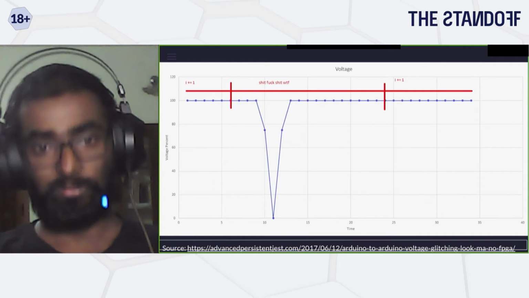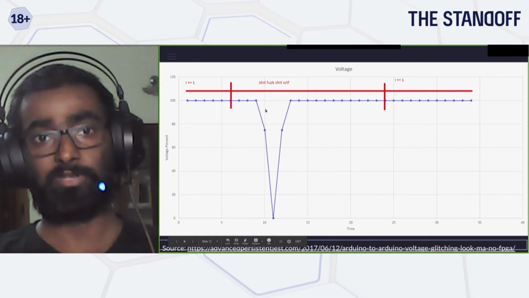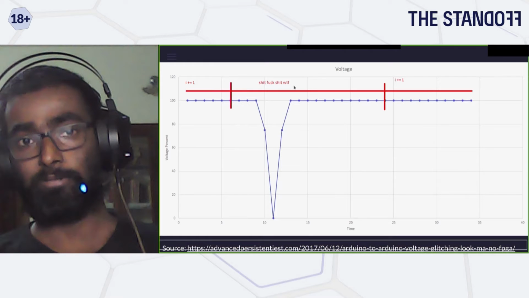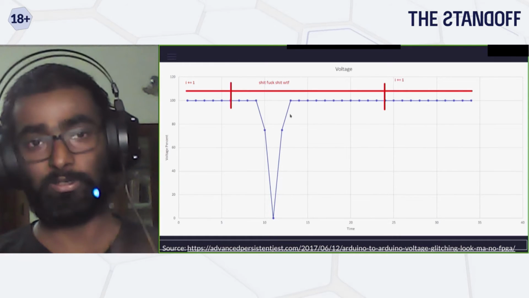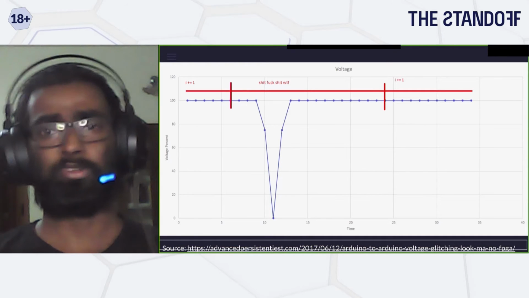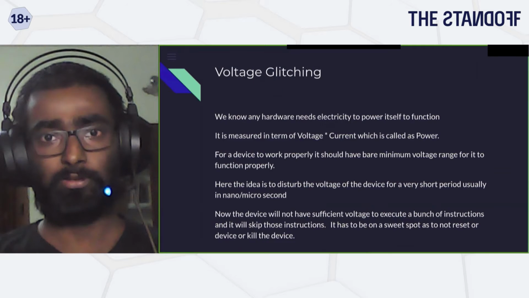So once this is done, the specific check, let's say jump-not-zero or jump-zero, will be skipped, and it will go to the next instruction. Basically, you can bypass these instructions just by controlling the voltage that's going to your controller or processor. Yeah. So this is for voltage.